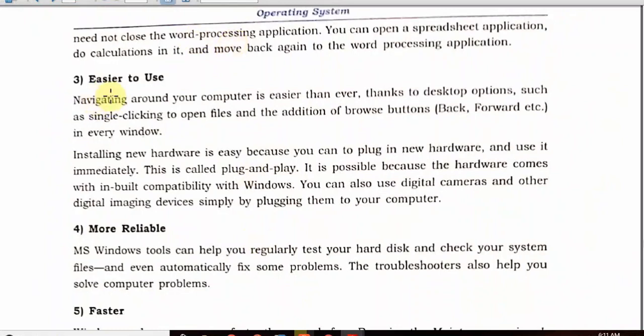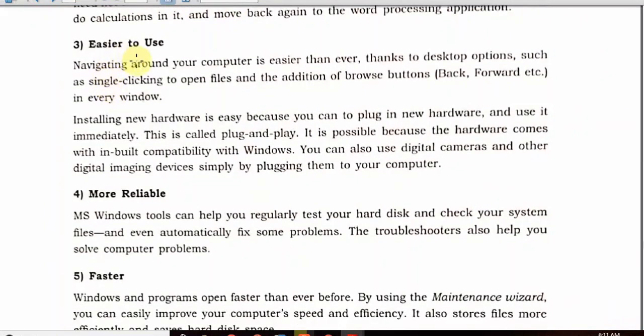Third is easier to use. Navigating around your computer is easier. It means you just have to mouse click on folders and files and you can go anywhere. In the Unix system, it is not available. You have to write commands. That is for security concerns.